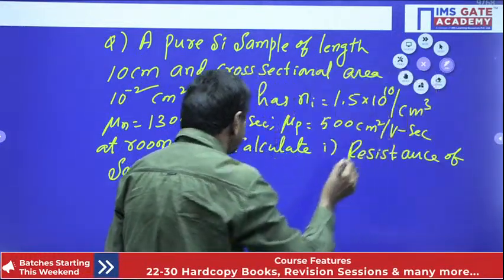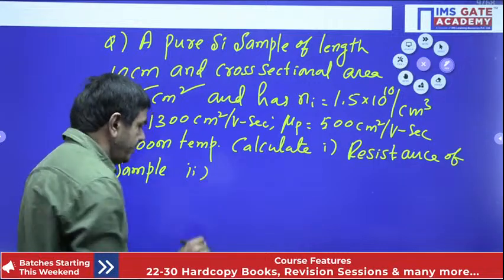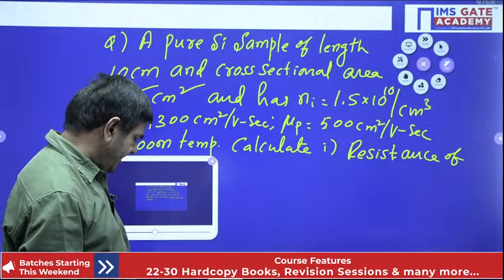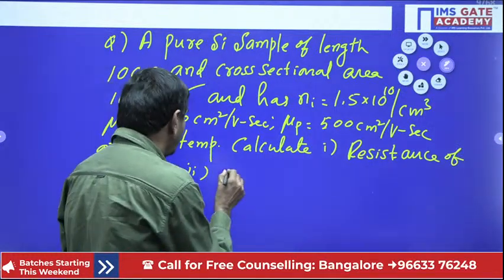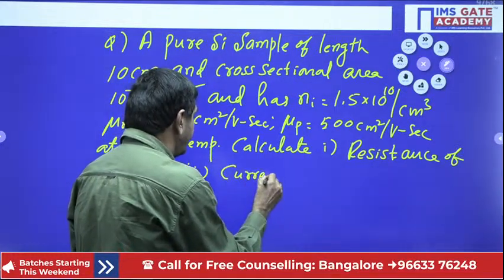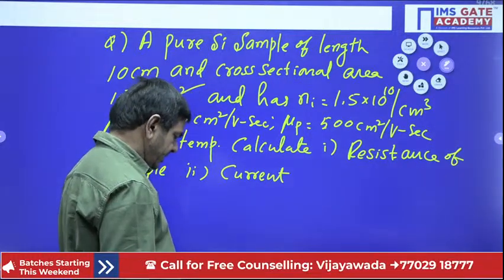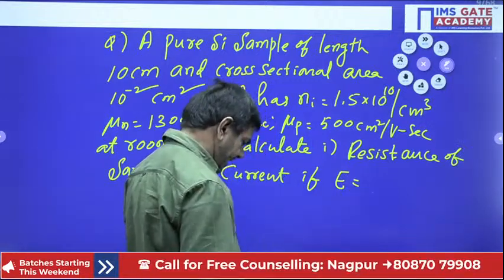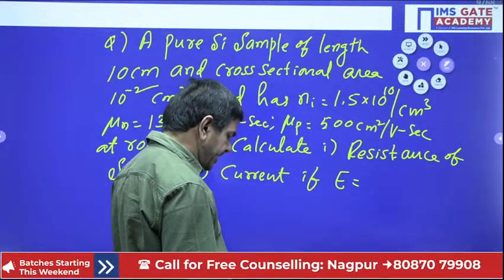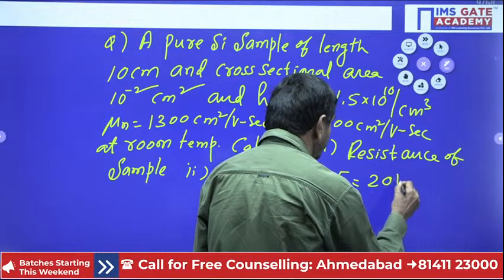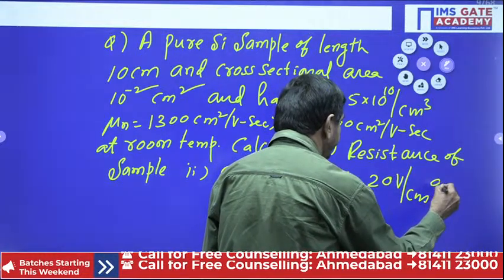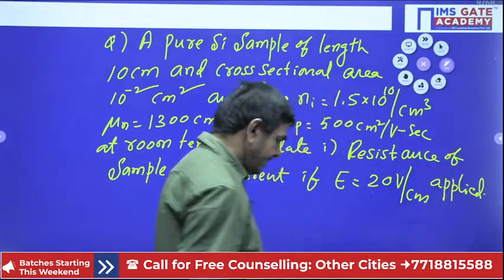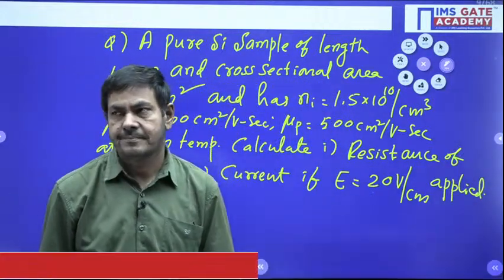The second question which I am asking is the current. If an electric field intensity E of 20 volts per cm is applied. Yes, this is the given problem.